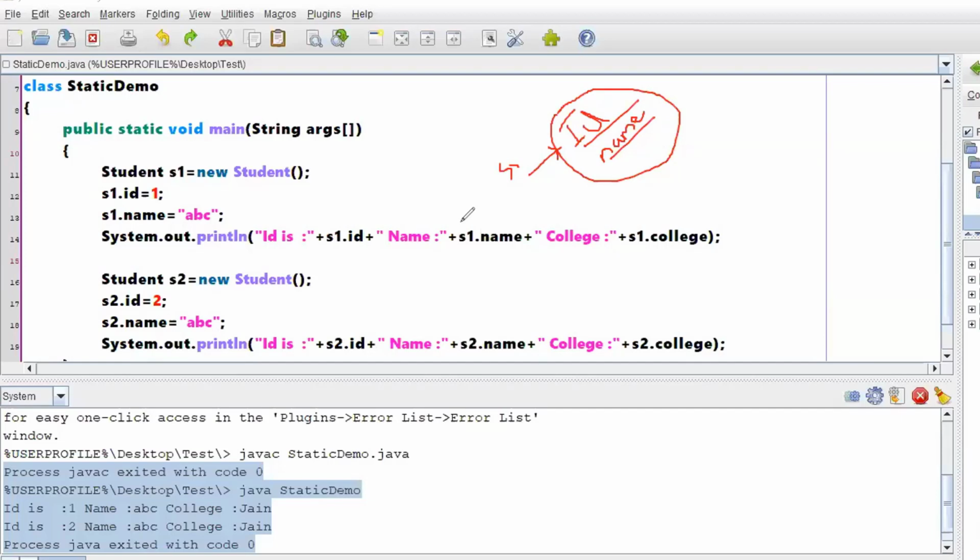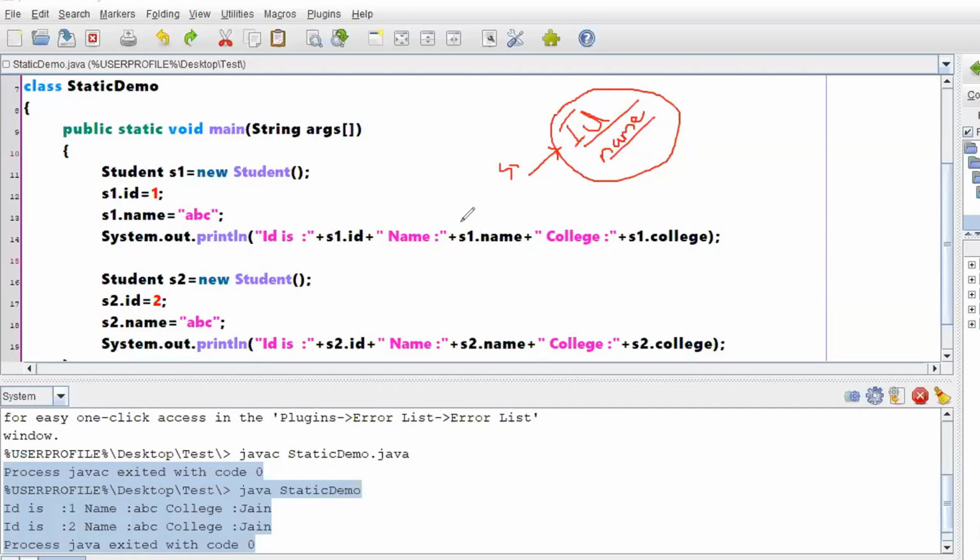Don't we need to create an object for a static variable? That's what I'm telling you. You will have one common copy, whichever object you create, all the objects can refer to that particular common copy of college. No need to refer to it through an object, right? I cannot write S1.college.